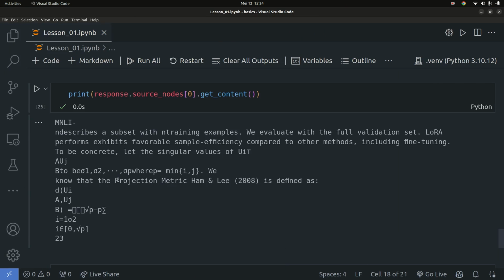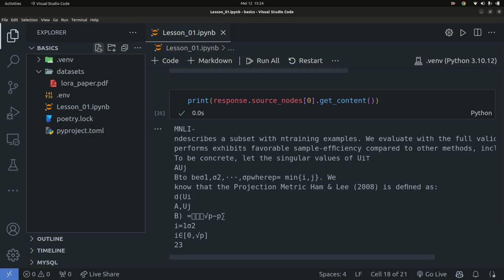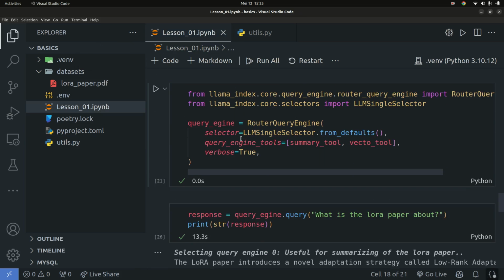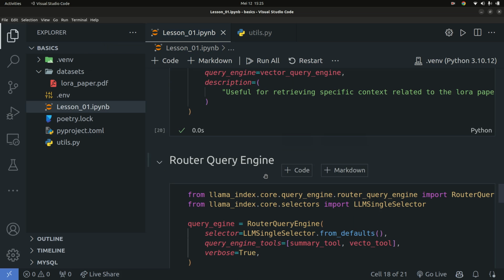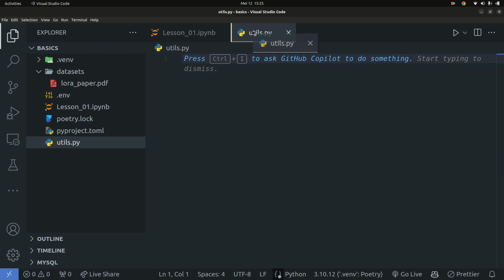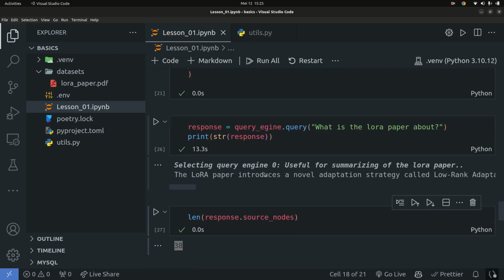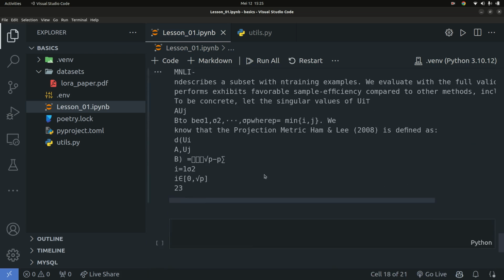To do that, I'm going to open my side panel and create a simple utils.py file right here, and you can define an asynchronous function that we're going to use to create this. So basically you can just go through and get all this and then paste it inside. Copy all the imports, paste them all in here, and then start copying, create a function, and that's copying everything, pasting it in there line after line.